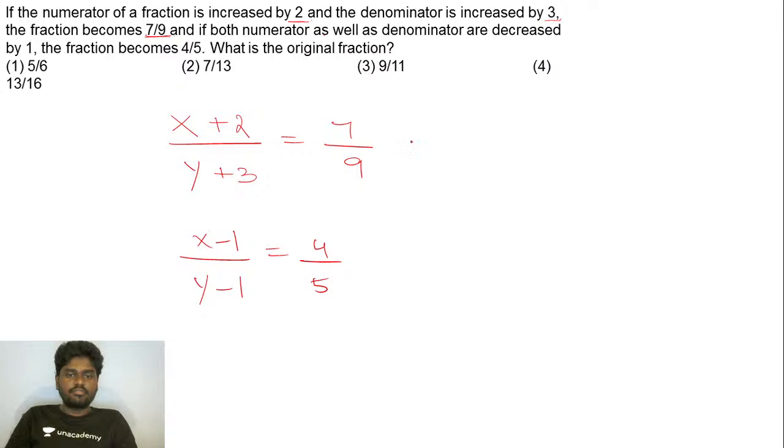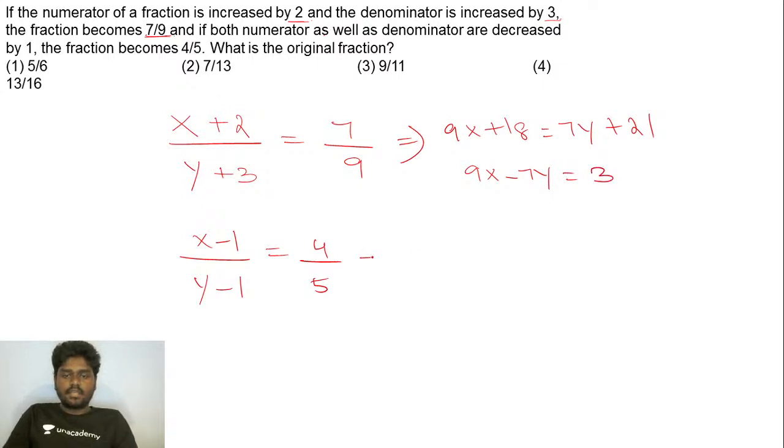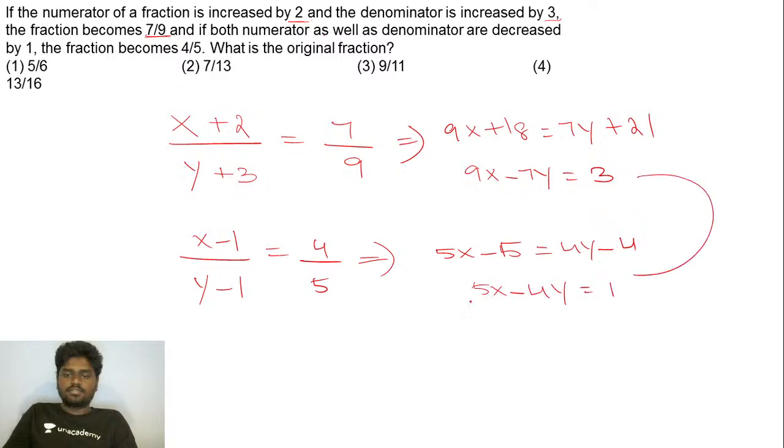That's your question. So if you try to find this here, you'll be getting 9x plus 18 is equal to 7y plus 21, such that 9x minus 7y is equal to 3. And here 5x minus 5 is equal to 4y minus 4, and 5x minus 4y is equal to 1. So if you try to solve this,